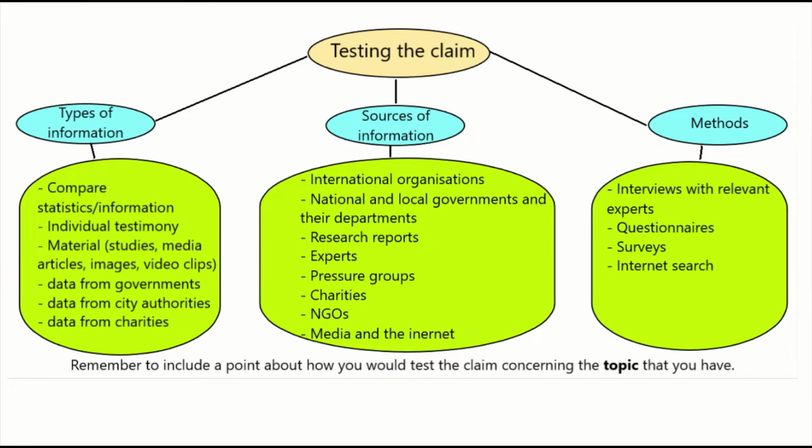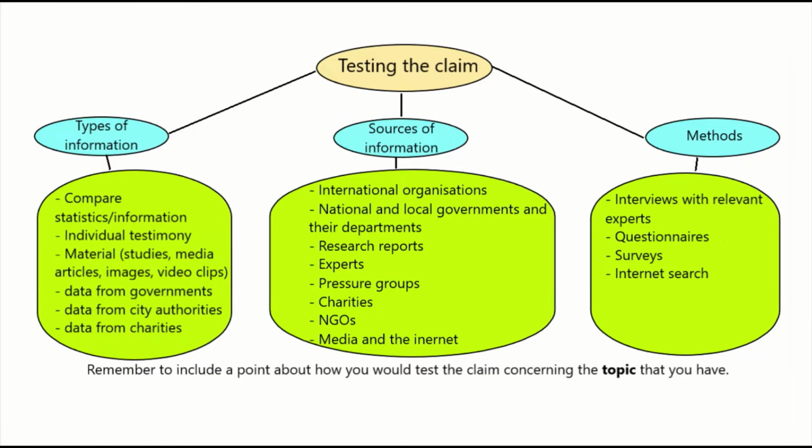But when you come to sources of information, you have international organizations. You can also say that I would collect information from research reports, experts, pressure groups, charities, NGOs, media, the internet, national and local governments and the departments and international organizations on whether young people are badly behaved.